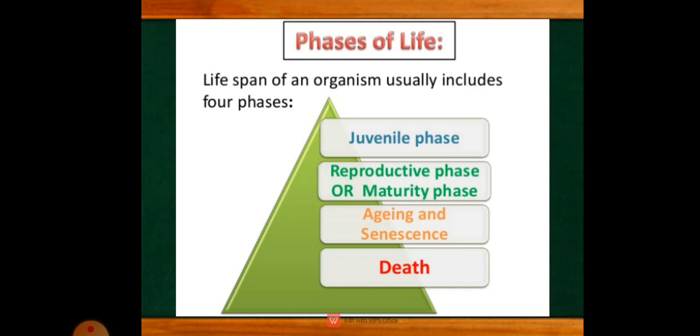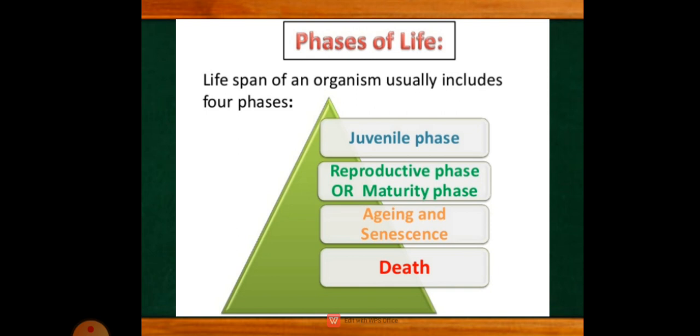So here there are three phases in the life of each organism. If you take any organism, there are 3 to 4 phases that take place. So the lifespan of an organism usually includes 4 phases. One is known as the juvenile phase, another is the reproductive phase, and the reproductive phase is also known as the maturity phase, and the next one is the aging and senescent phase. Okay, and the last one is death.